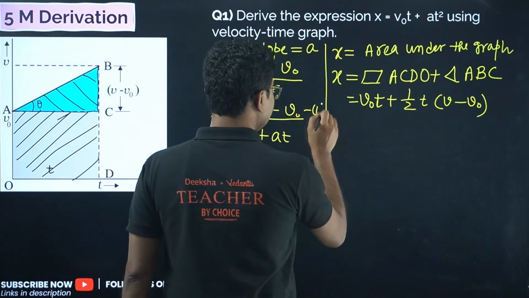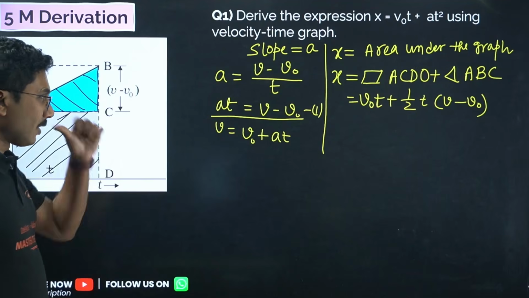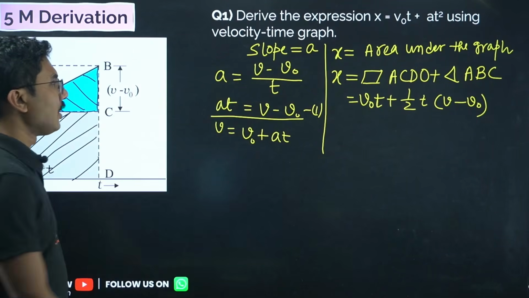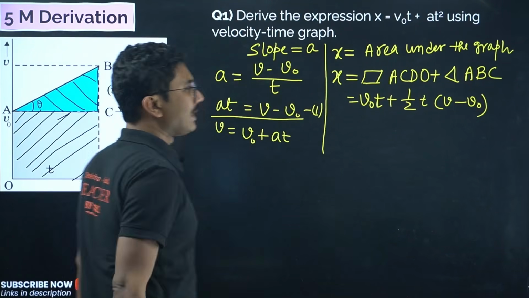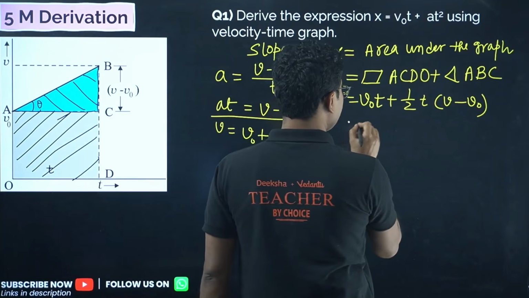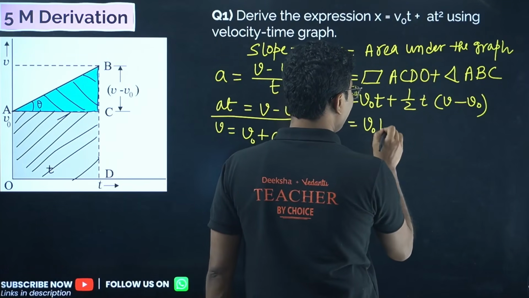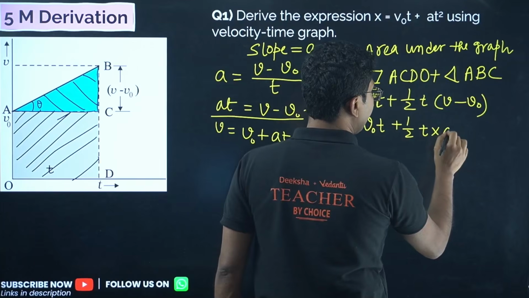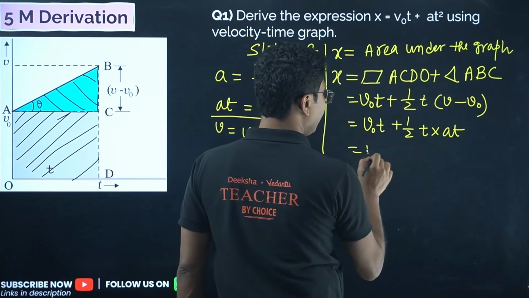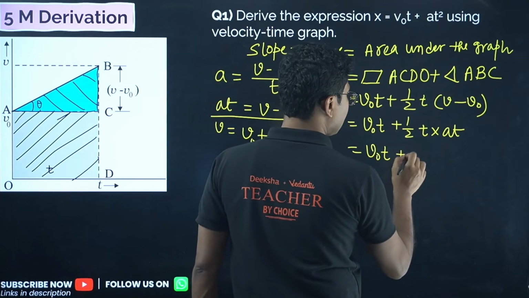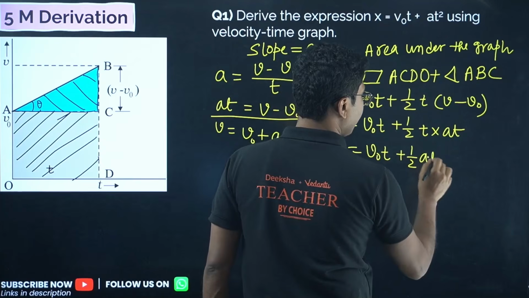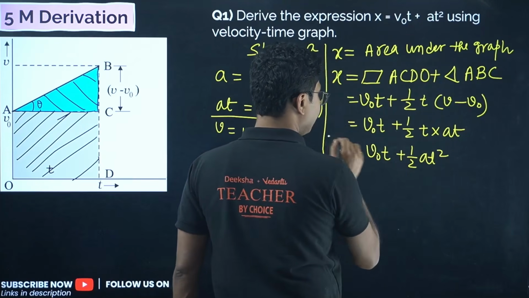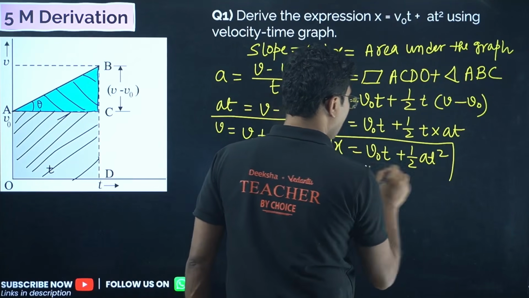This equation is obviously not required, I just showed you for reference. So at equals v minus v naught, and we just need to put it over here. A very simple derivation, but a very common, mostly asked question. So you get the derivation x equals v naught t plus half at square. This is the proof that you are going to do.